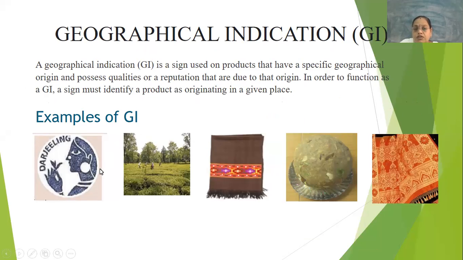When I talk about tea, Darjeeling tea, Darjeeling is the geographical area where the growing of the tea plants and the industries preparing the tea powder are famous based on that geographical area. So that is one example.